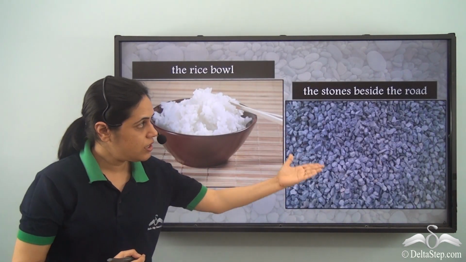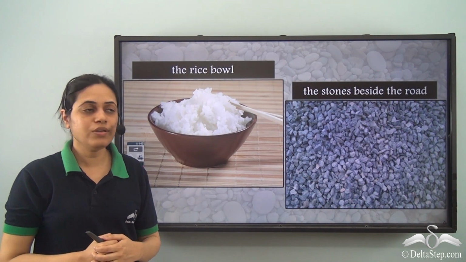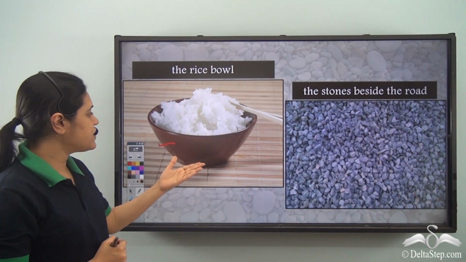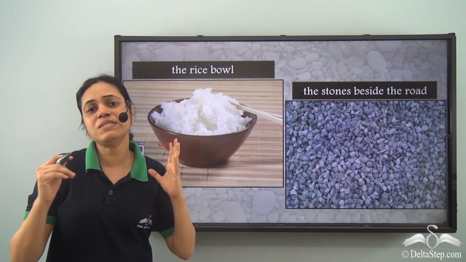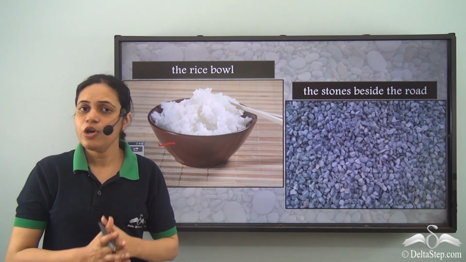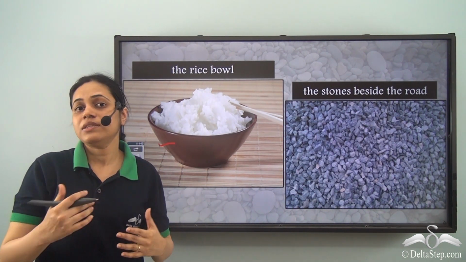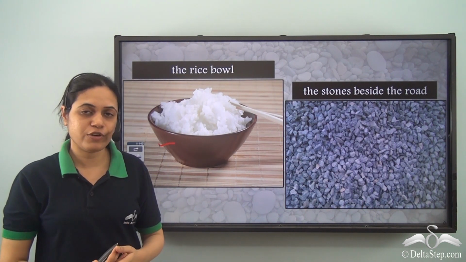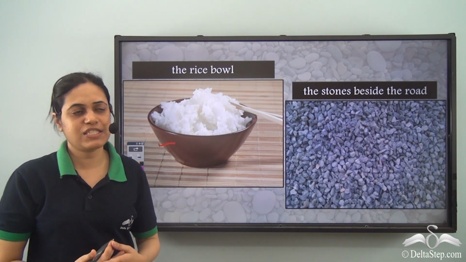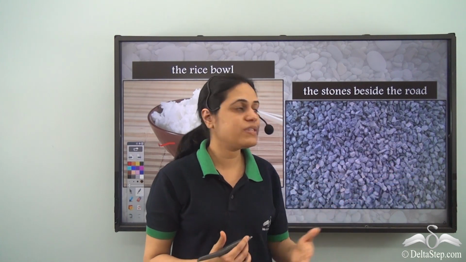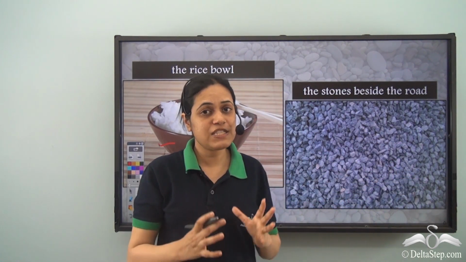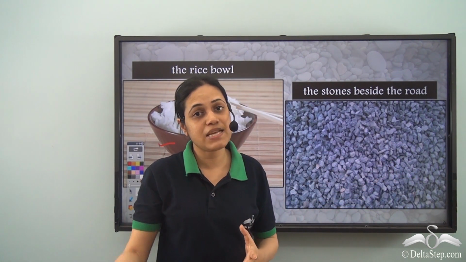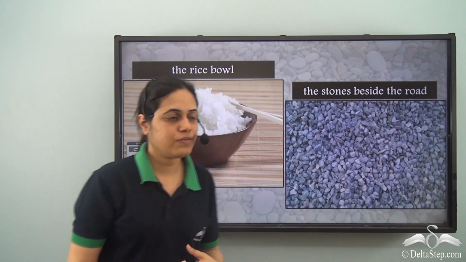The rice bowl, the stones beside the road. So the rice bowl means I'm referring to a specific rice bowl, not just any rice bowl. The rice bowl which you had for dinner. So a specific rice bowl. The stones beside the road. So the specific stones which are there beside the road, not any stones.